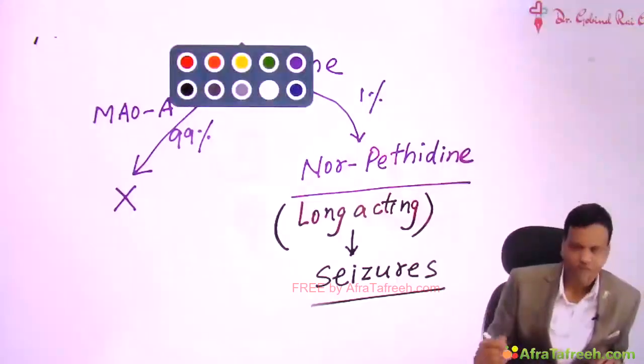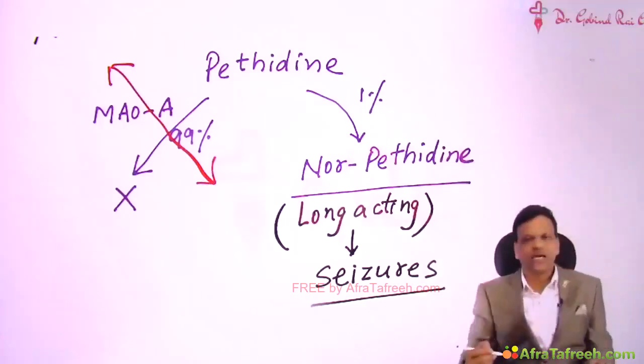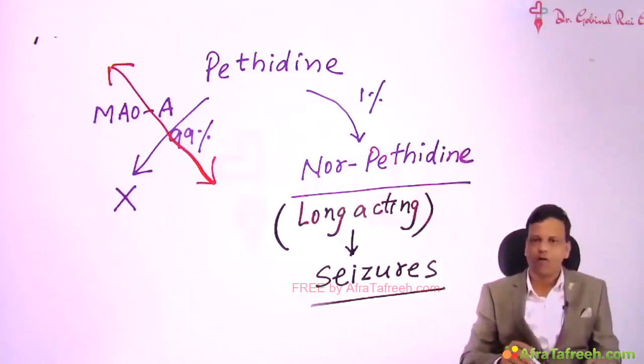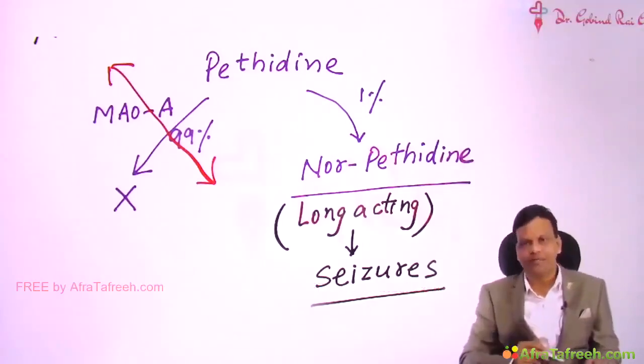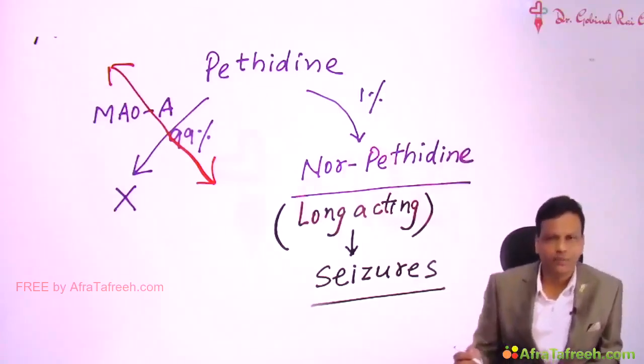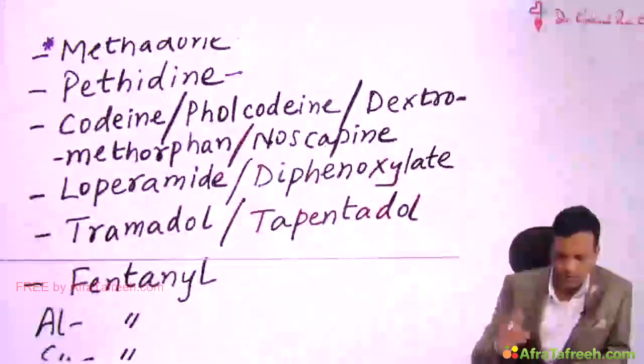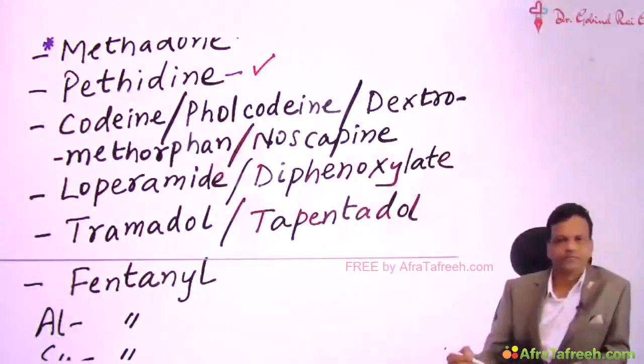Second thing, if a person is taking MAO inhibitors, like a person having depression, and this person develops pain and we give pethidine to treat that pain, remember, pethidine cannot be metabolized by MAO-A. So now all the pethidine will start producing norpethidine. That means even a single dose can cause seizures. So pethidine is contraindicated in a person who is taking MAO inhibitors. So that is important about pethidine.